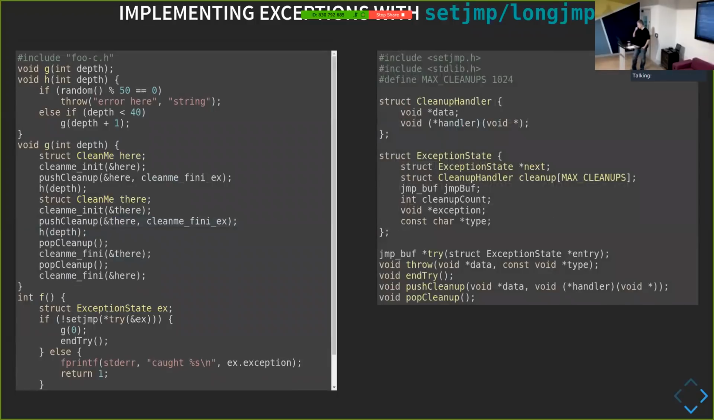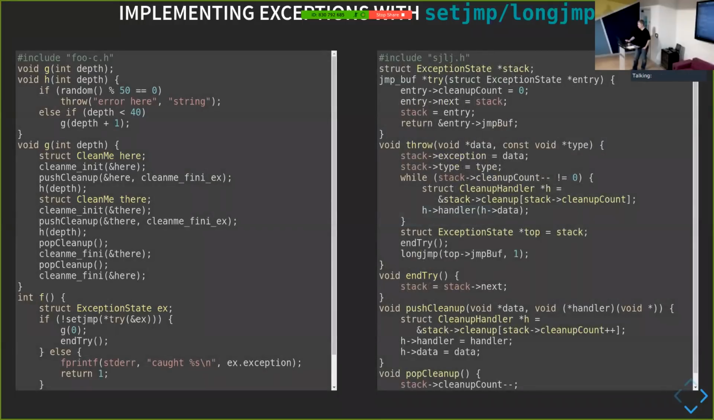Okay? So this is pretty easy to implement. You can see a really basic header file that implements it here. Our cleanup handler is just a void pointer to some data and a function to call. The exception state, which is allocated by the try, looks something like this: it just has an array of cleanup handlers, I have my jmp_buf, and then just a length of the cleanups. And then when I eventually throw an exception, I just store that information here. Okay? Now, the implementation is very simple as well.